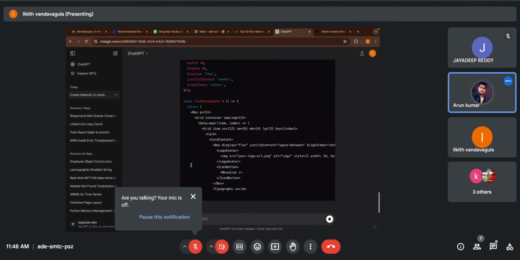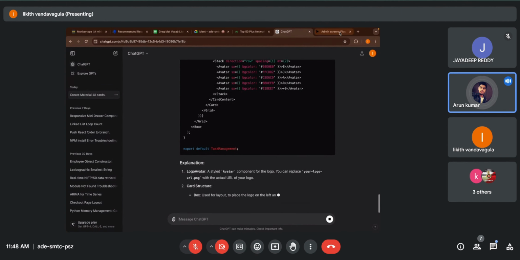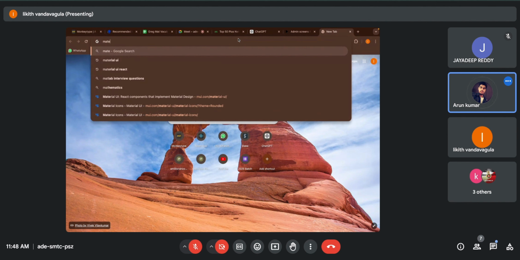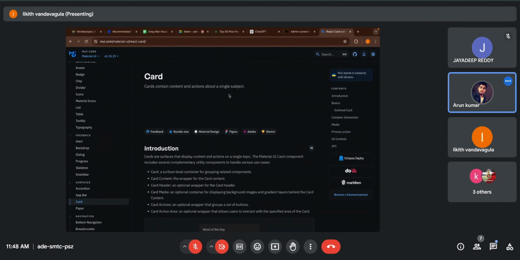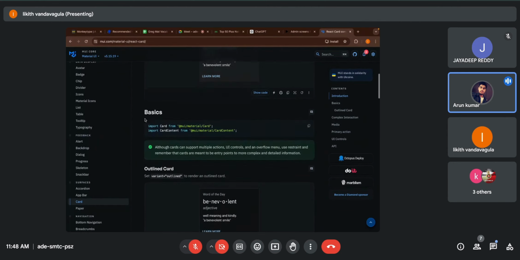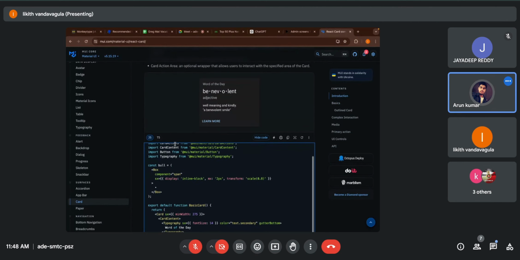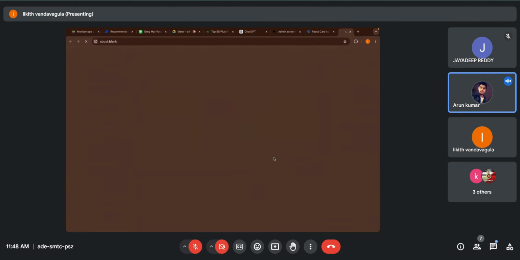Now open a new tab. Not here. Yes. And type Material UI card. Enter. Open Material UI card. Scroll down. Show code. Beside the hide code or show code, there is a spark icon. Yes, click on it. So this will open StackBlitz.